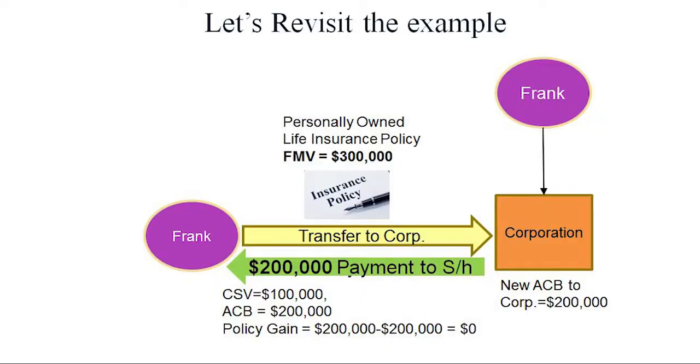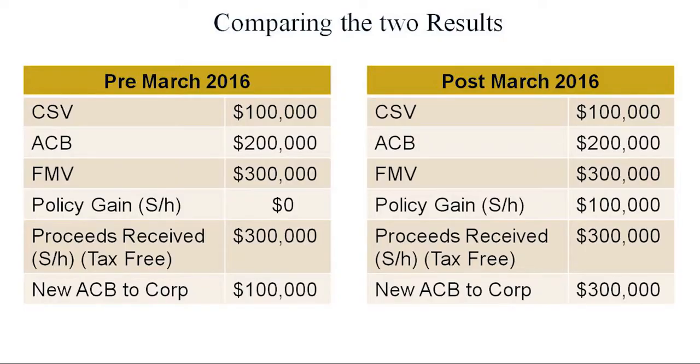I'm going to go back a slide. Notice that even though the fair market value in my previous example was $300,000, if I elect to only take back $200,000, I don't have to have a policy gain calculated. That's important to know. Just because the value of the policy is above the ACB doesn't mean you have to take back the fair market value of the policy. Okay? I see a lot of nodding heads. They're saying, yeah, we get it, Frank. Move on.